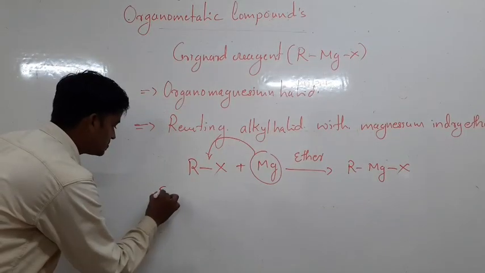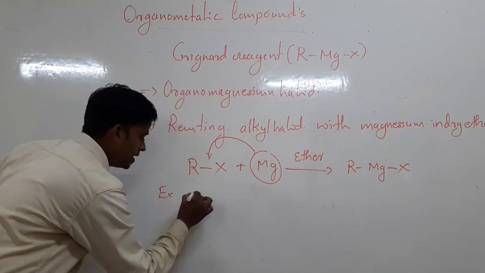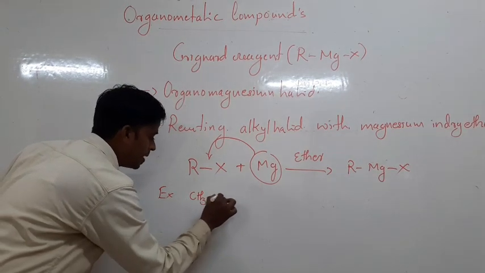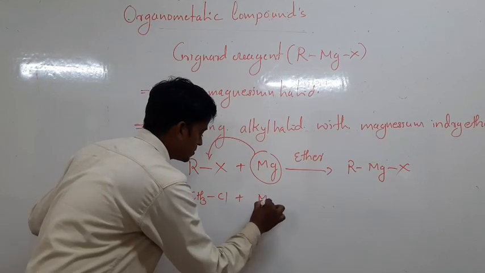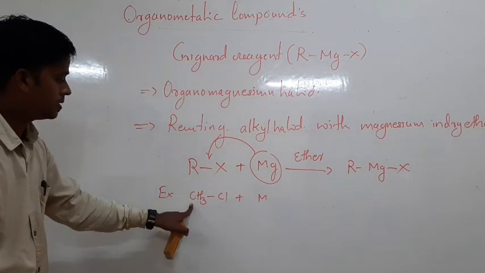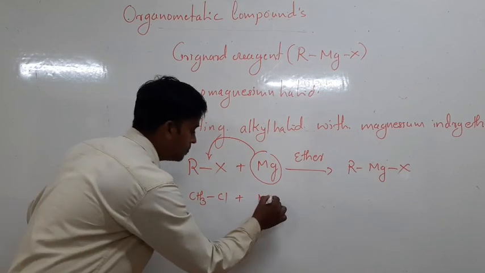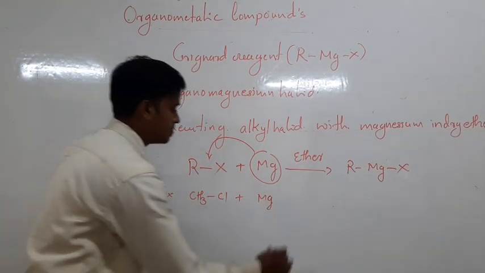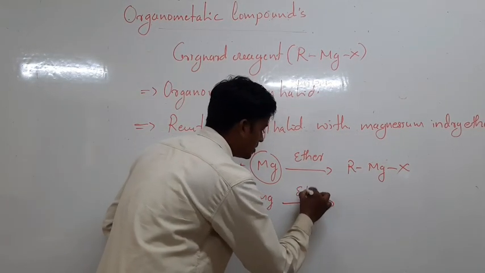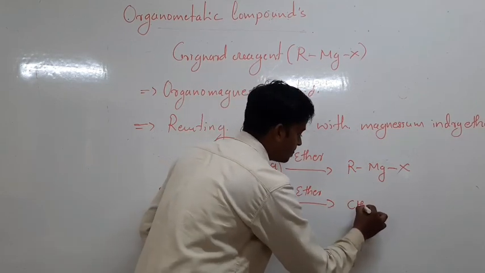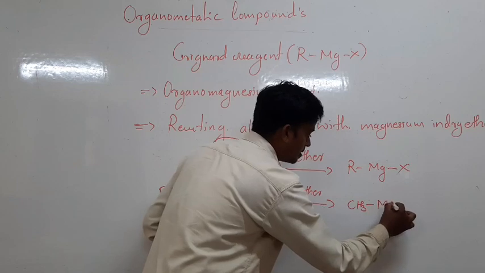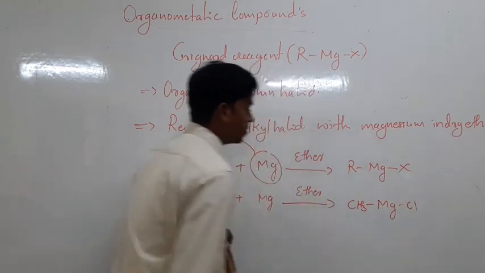For example, when you react methyl chloride with magnesium in ether, it gives methyl magnesium chloride.